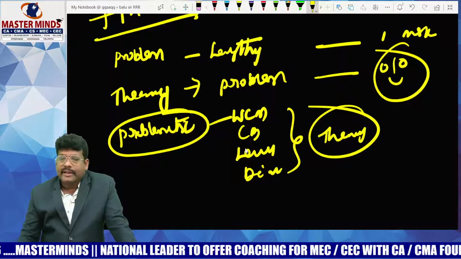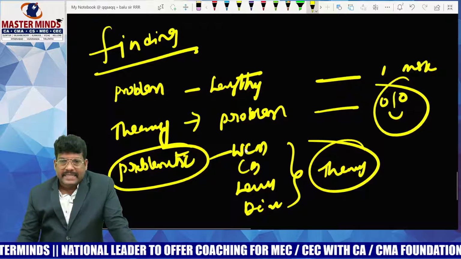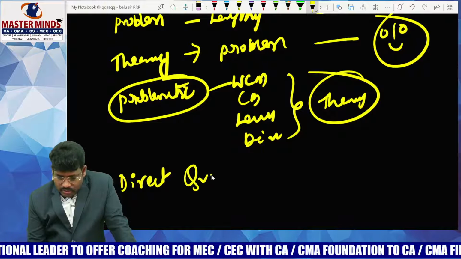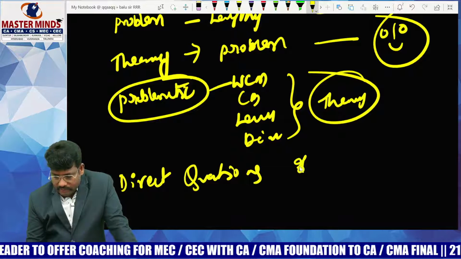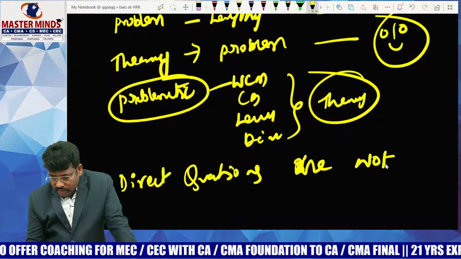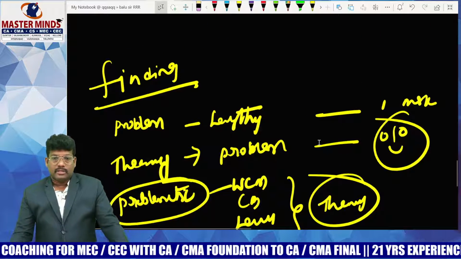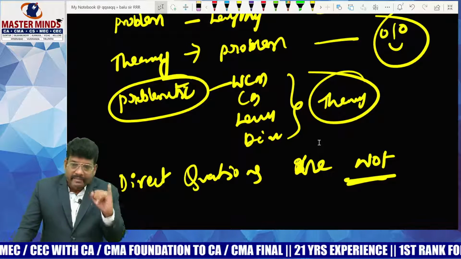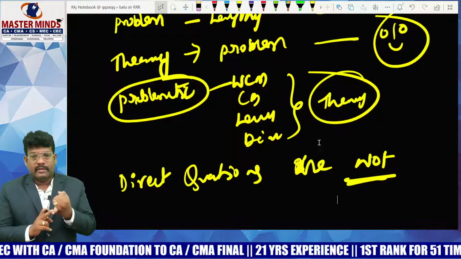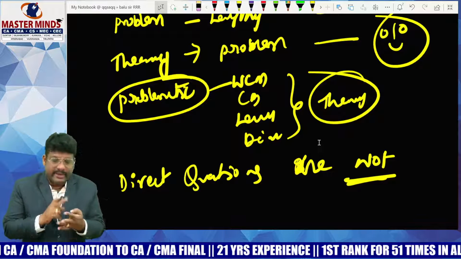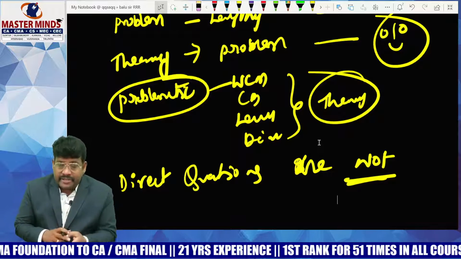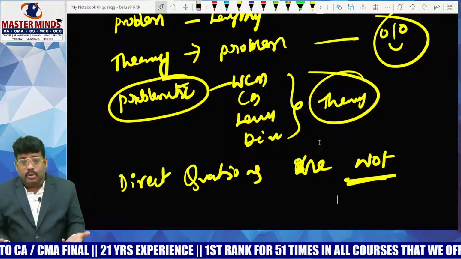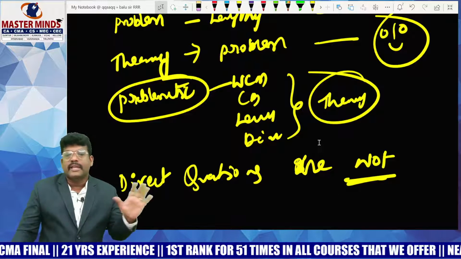Another one is, don't expect direct questions. They are not at all asking direct questions. These are some observations. At the same time, if you observe the pattern of the question paper, how many chapters do you have? Time value of money, capital budgeting, capital structure, leverage analysis, dividend decision, risk and return, comparative statement, common size statement, ratio analysis, funds flow analysis, these many chapters are there.